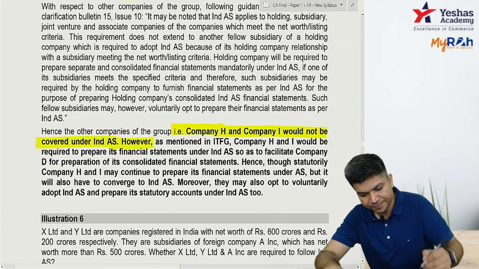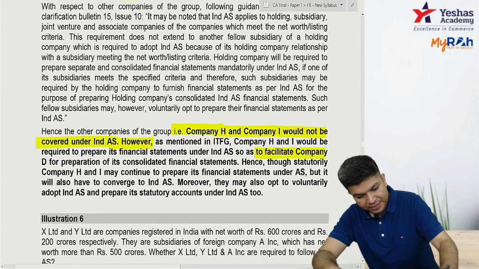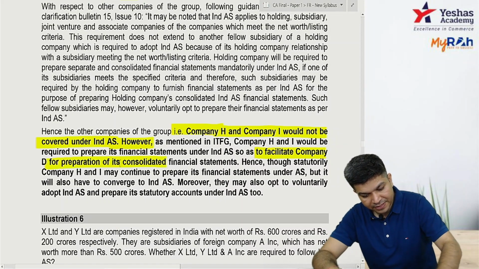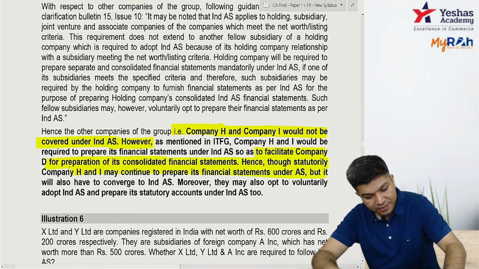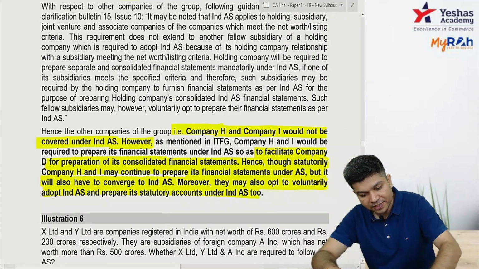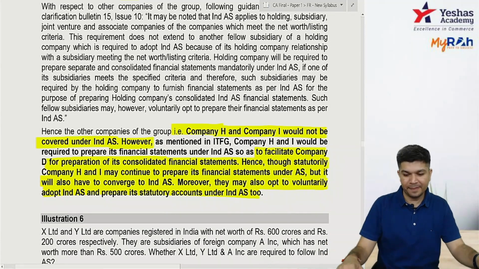However, to facilitate company D in preparing CFS statutorily, even though they are not covered, they have to give data as per IND AS. Moreover, they may also voluntarily go for IND AS. That's also an option possible. Clear with question number 5?